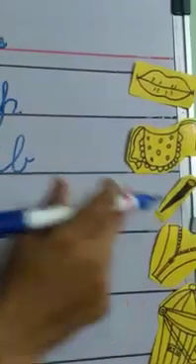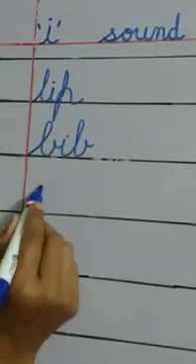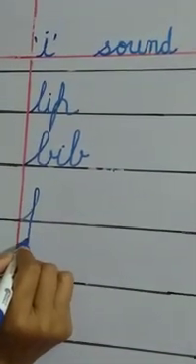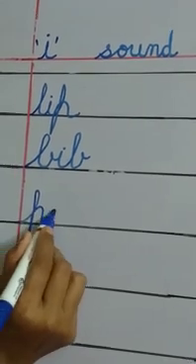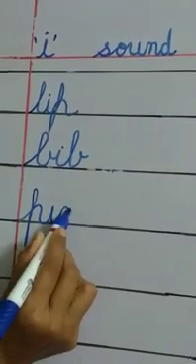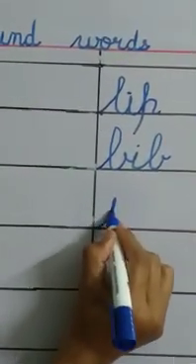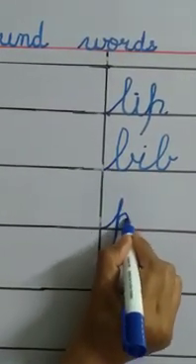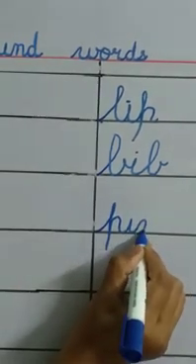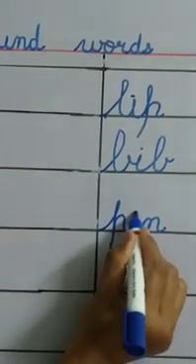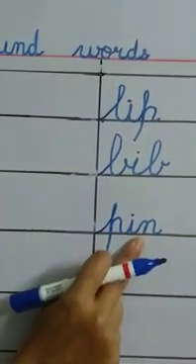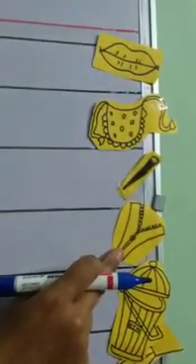Pin. Spelling of pin. P-I-N, pin. P says P, I says E, N says N. P-I-N, pin. Now what is the next picture?